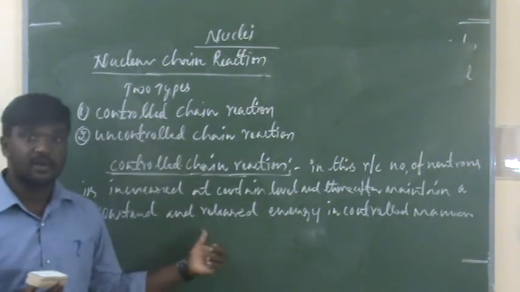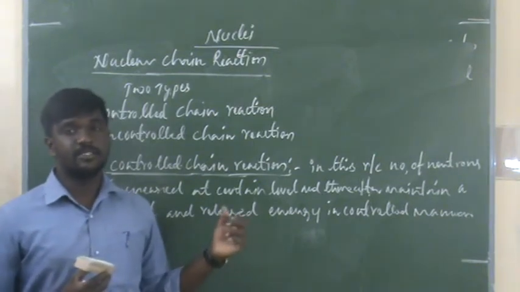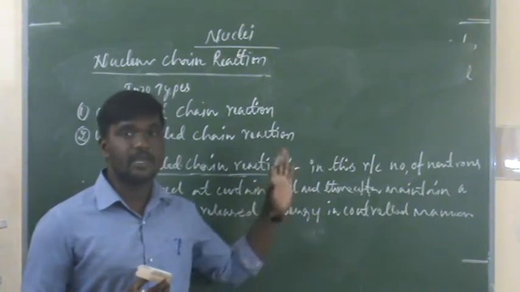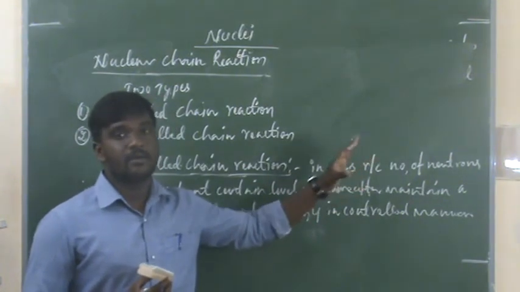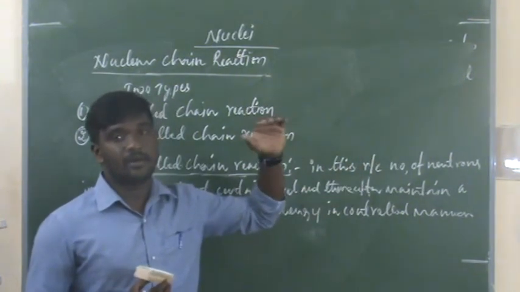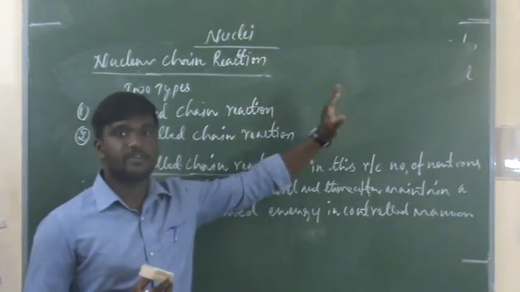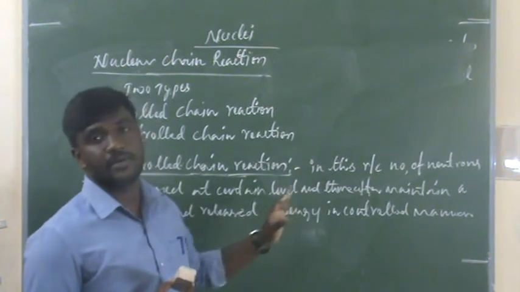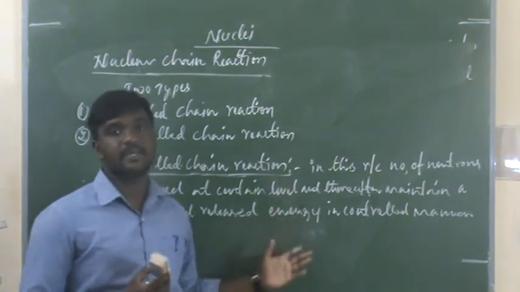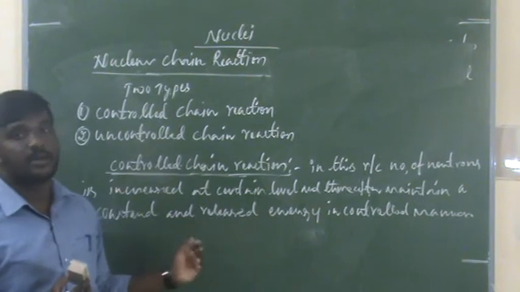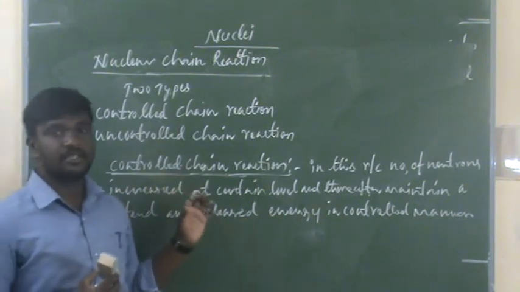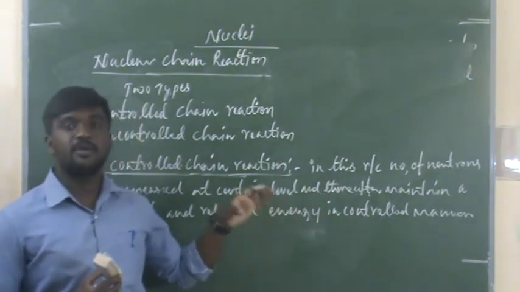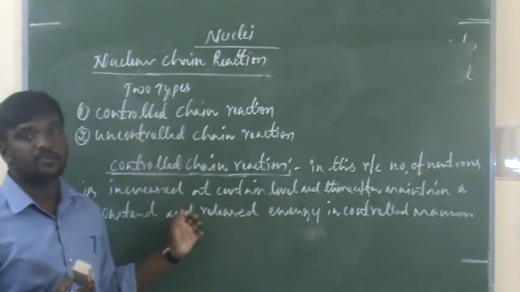So are you getting my point? So controlled chain reaction means the splitting, the released neutrons, is increased in a controlled manner and reaches a constant level, and here the energy is also controlled. Releasing energy in a controlled manner is called a controlled chain reaction. So in this controlled chain reaction commonly we are using it for constructive purposes.